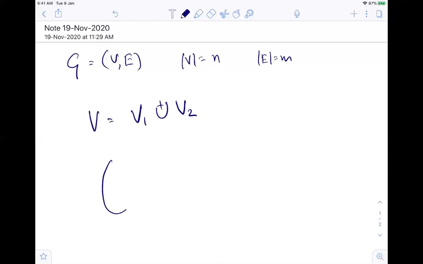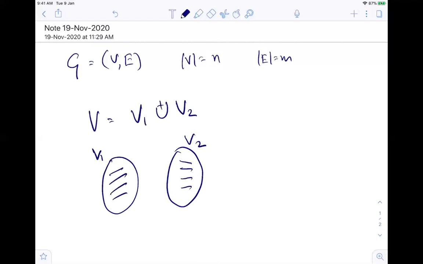Think of the graph: I have V1, I have V2, some edges within V1 and some edges within V2, and of course some edges go across.